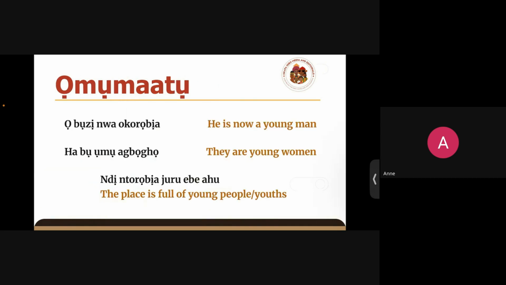Now some examples where we can use some of these words. Obuzi nwa okorobia. He is now a young man. Okay, so probably maybe your child who has now turned 18 and is now demanding, oh, I want to start working, I want to start making my own money. You know how young people are now with our sharp mouths.